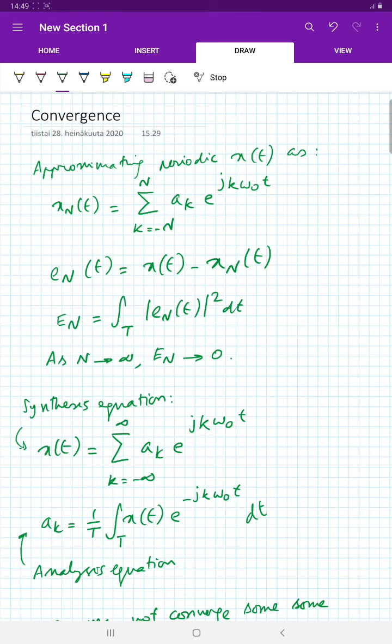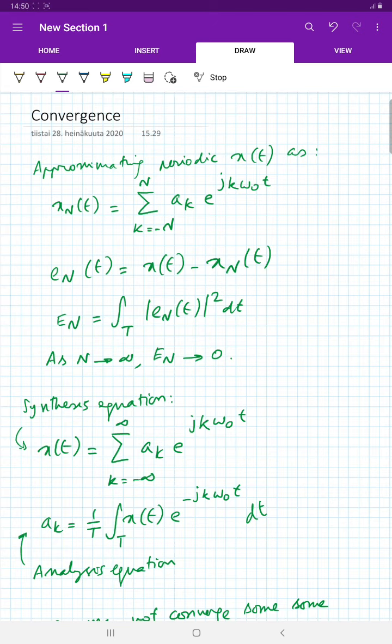The question is, can all periodic signals be represented by Fourier series? That is the question we will try to answer in this video. It can be seen that most practical signals can be represented by Fourier series. There are a few exceptions which we will cover during the course of this talk.